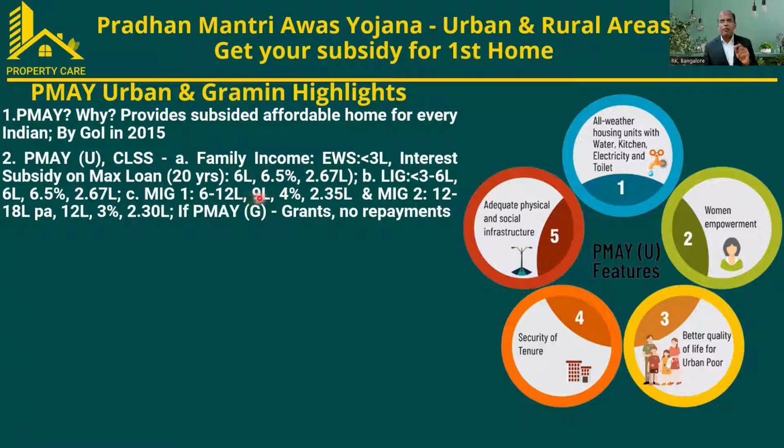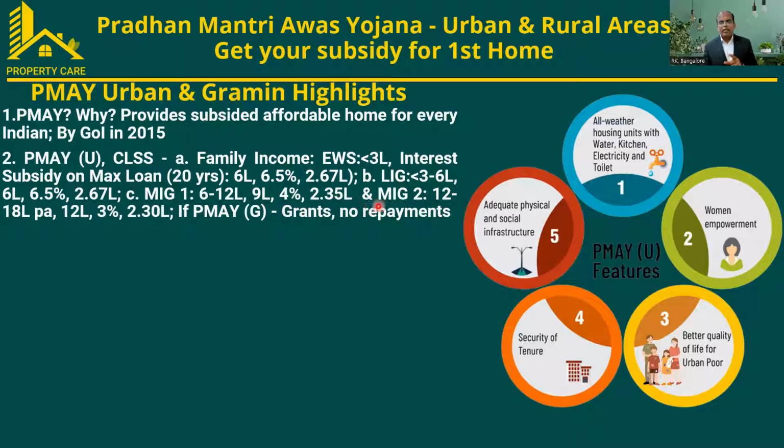The next category is middle income group, which is 6 to 12 lakhs. To avail this percentage, they can avail a 9 lakh loan, and 2.35 lakhs is the subsidy. I am putting an example in the next slide. Suppose you are not able to understand, you will clearly understand with the example.